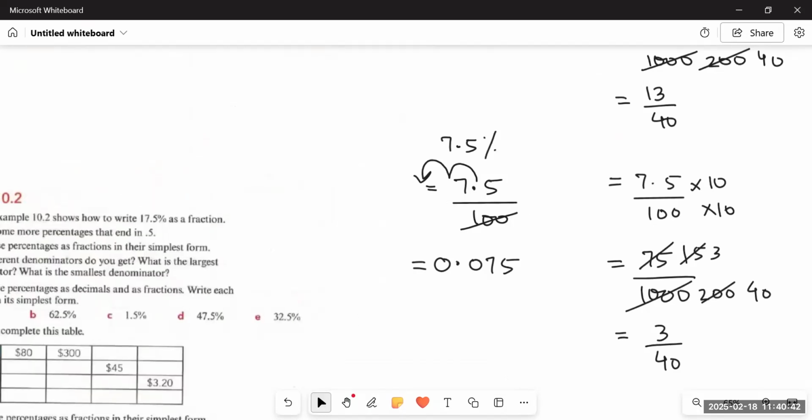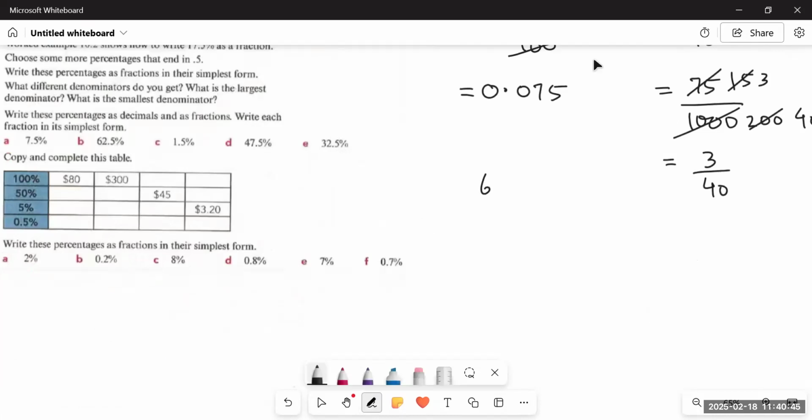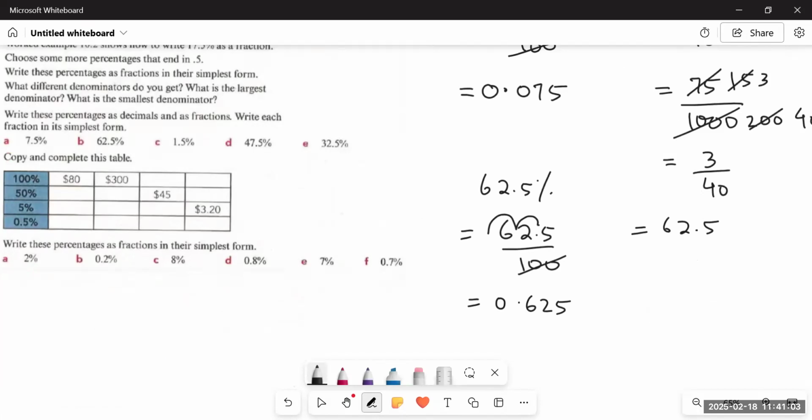Okay, let's do a few more. Similarly, if we have 62.5% and we have to convert it to decimal, the first step would be the same, 62.5 upon 100. And then cut these two zeros, the decimal will move 2 places backward, and it becomes 0.625. Similarly, for 62.5 upon 100 in fraction, we have to move forward. So we'll multiply them by 10 each. It becomes 625 upon 1000 and then simplify them.